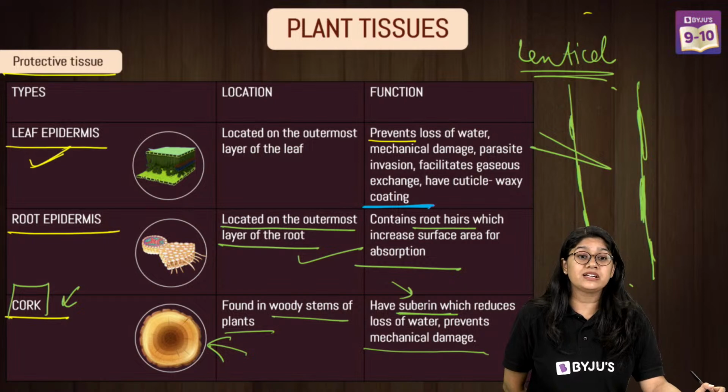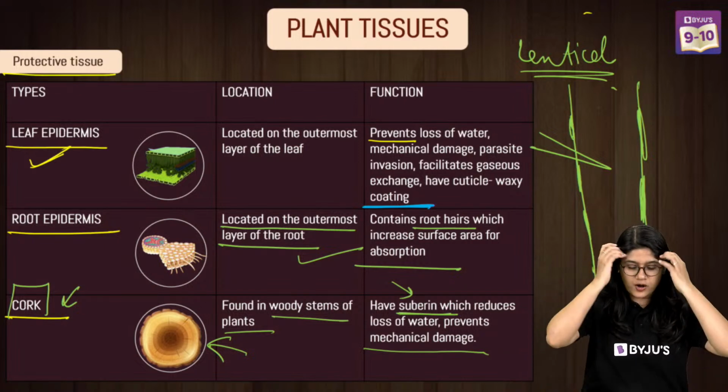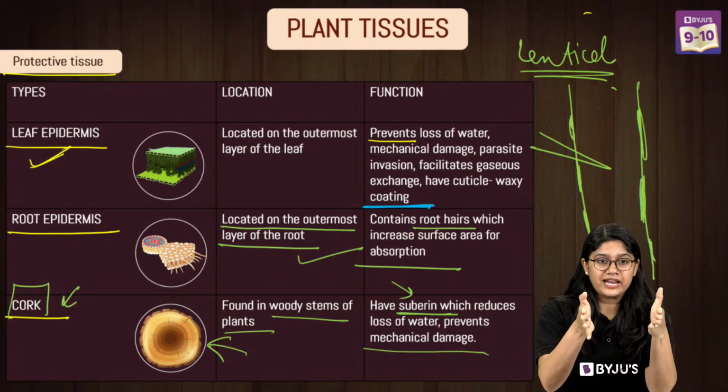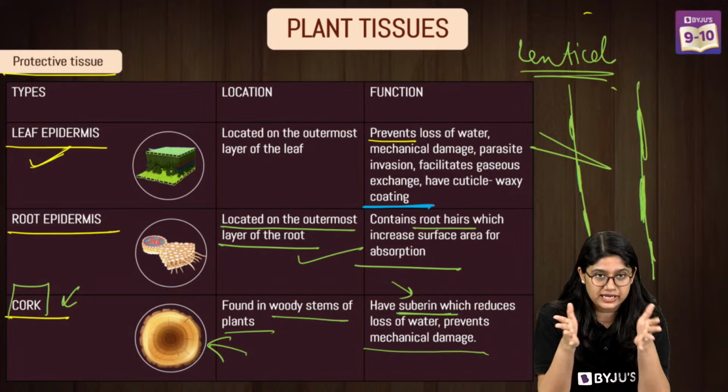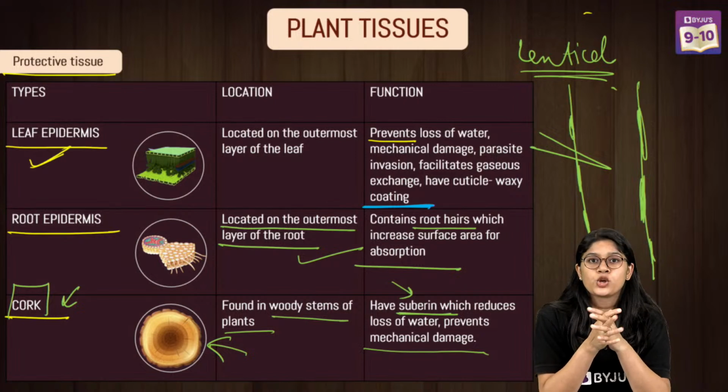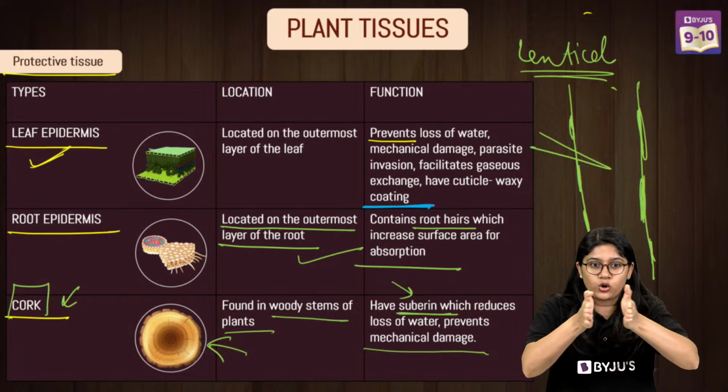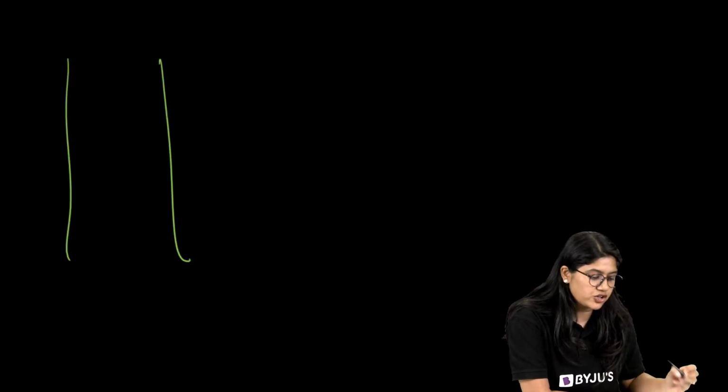Yes, very good, Aisha. We will discuss how the cork is formed. The cork is formed when the stem is growing, right? No, they are not the same. So when the stem is growing, what happens? Let's suppose we have the lateral meristem.